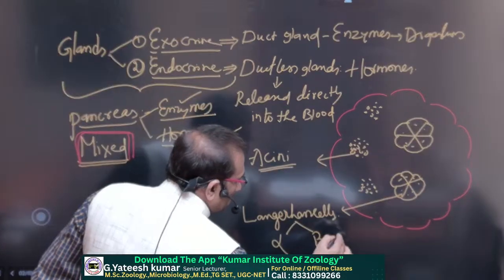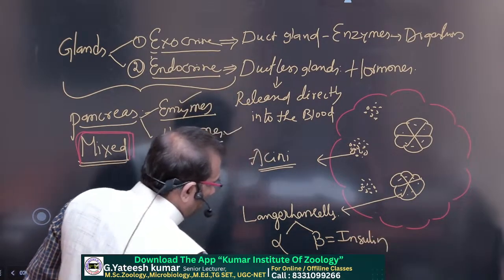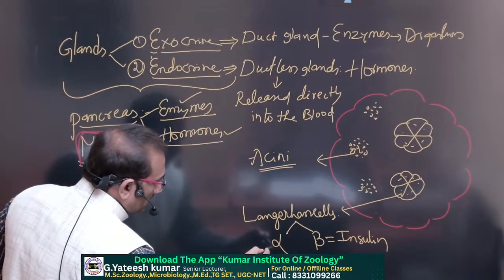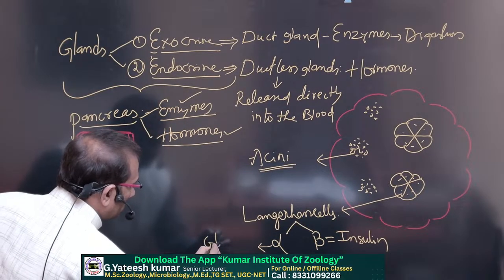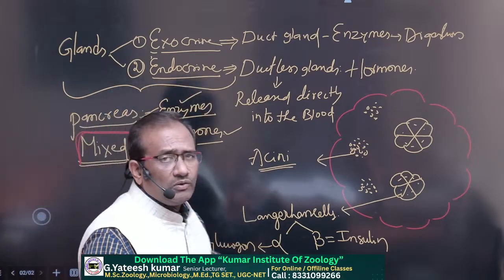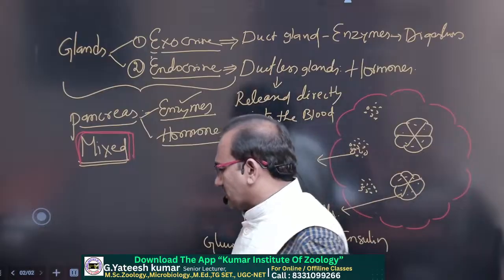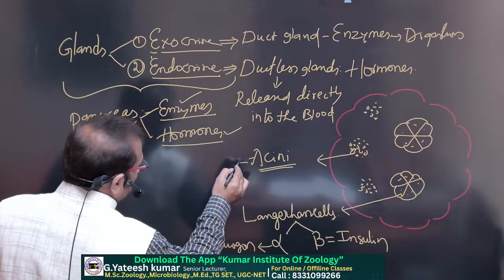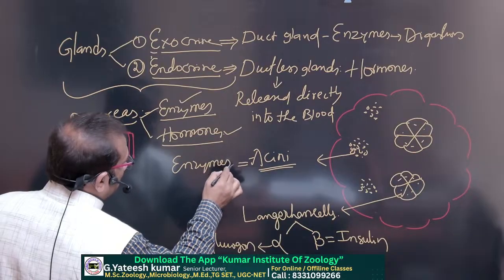Beta cells produce the hormone insulin, and alpha cells release glucagon. These two are hormones: insulin and glucagon. Acini cells release certain enzymes.